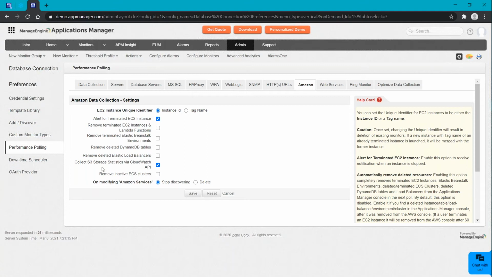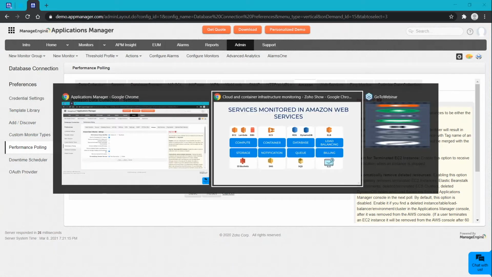Modifying the Amazon services option will provide you more options like delete or stop discovery. The delete option will remove the existing child monitors, whereas if you use stop discovery, it will terminate the child monitor discovery from the removed AWS. So this is about our AWS monitor. Let me just go back to the presentation.